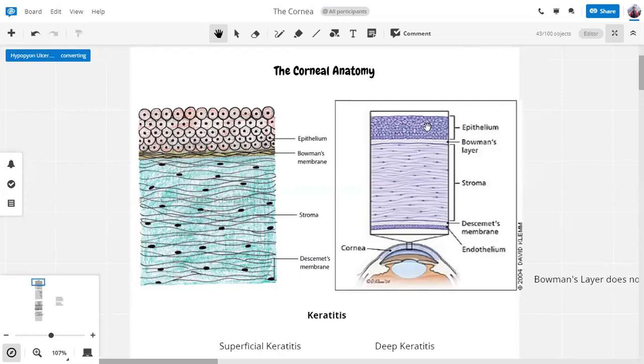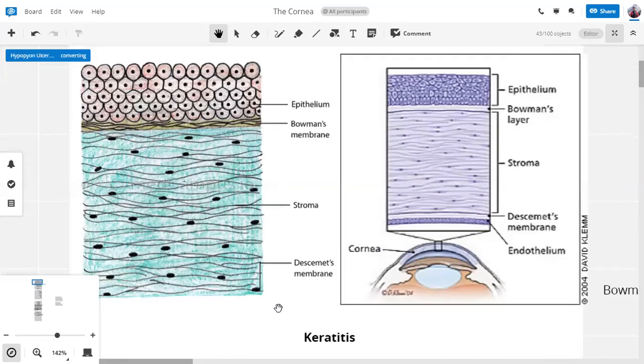One of them is the epithelium, and one of them is the endothelium, and between them is the stroma. Now there's another layer called the Bowman's membrane, which separates the epithelium from the stroma, and then there's another membrane called the Descemet's membrane, which separates the stroma from the endothelium. The endothelium isn't given in this picture, so you might know that.